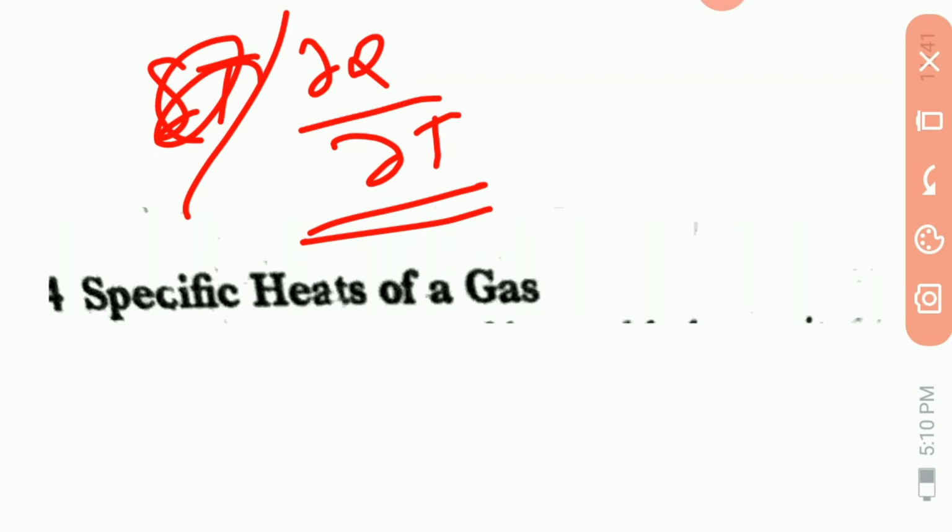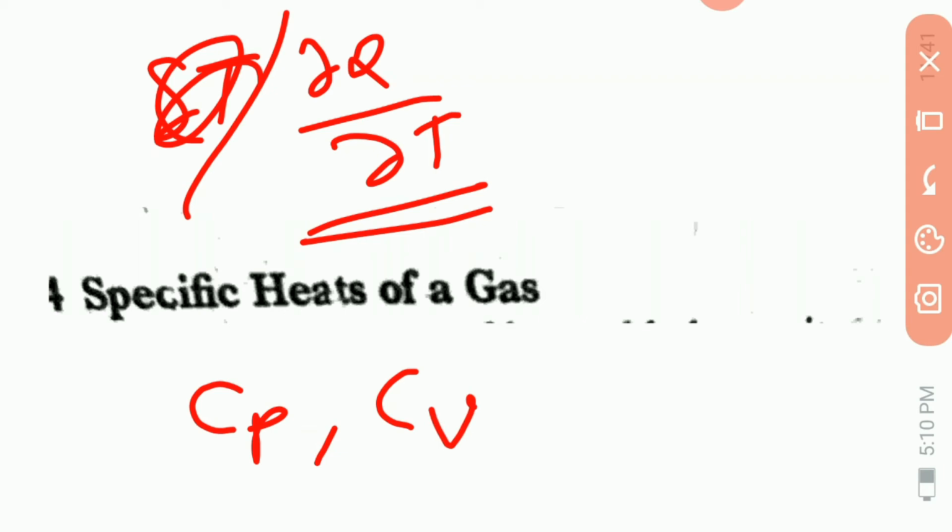In particular, if P denotes the pressure and V is the volume of unit mass of compressible substance, we can associate with the substance a specific heat at constant pressure Cp and a specific heat at constant volume Cv.